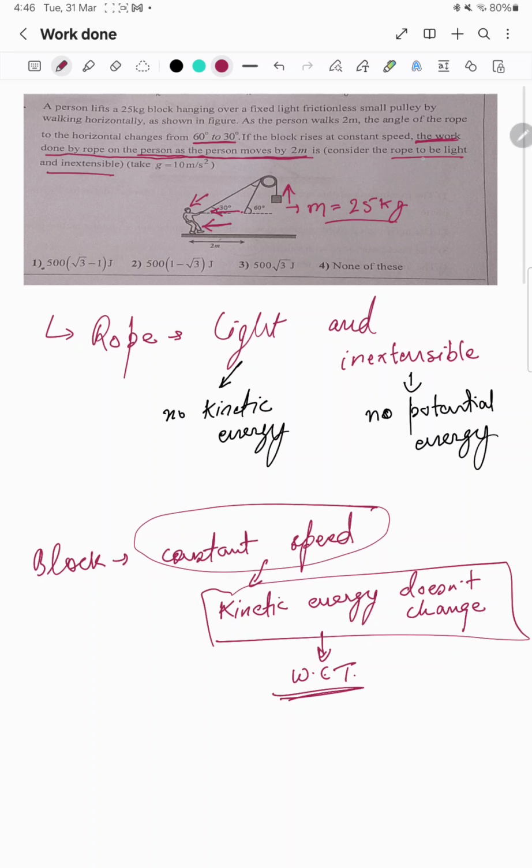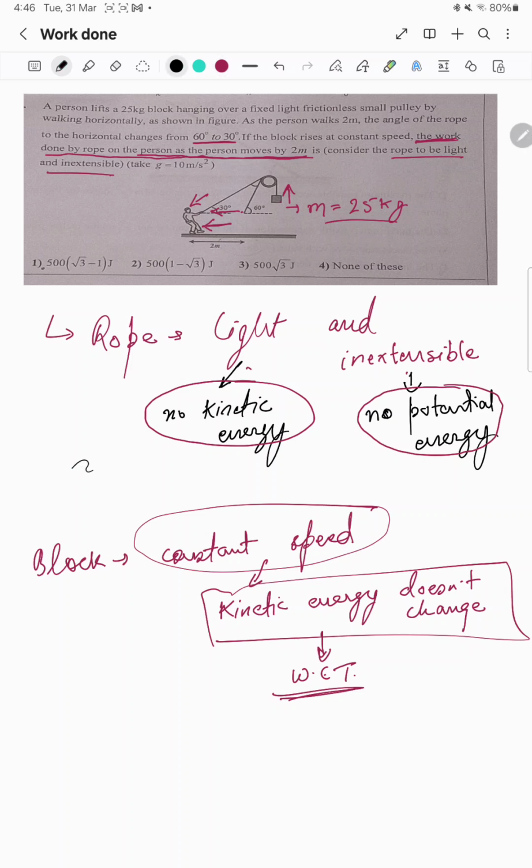They have given that this string is light and inextensible. That means if it is light, it cannot store kinetic energy. If it is inextensible, it cannot store potential energy. And if it cannot store kinetic and potential energy, if anything cannot store energy, it cannot do work either.